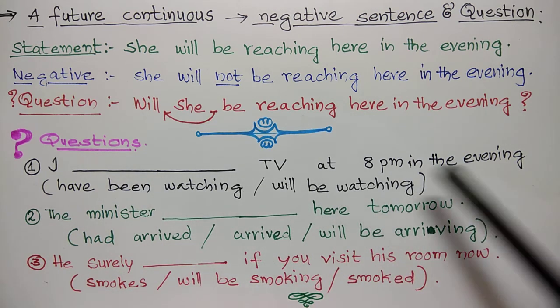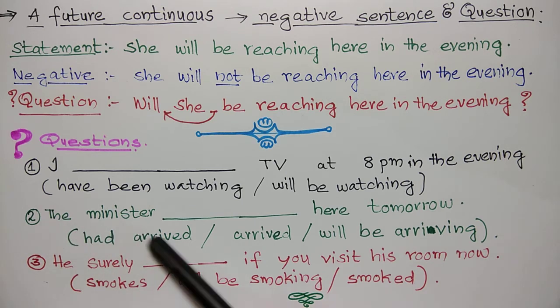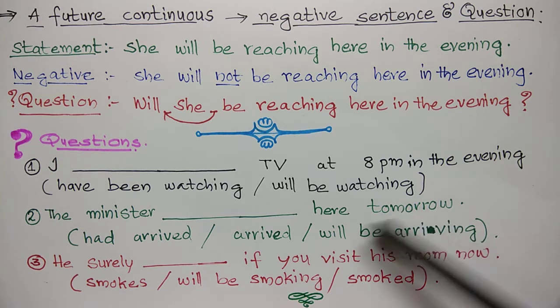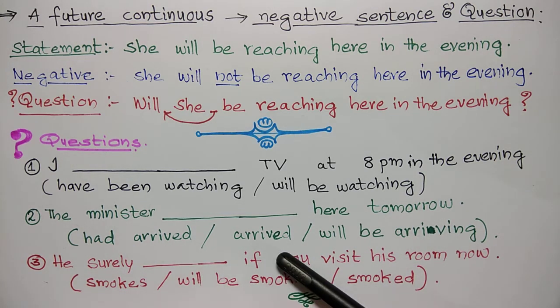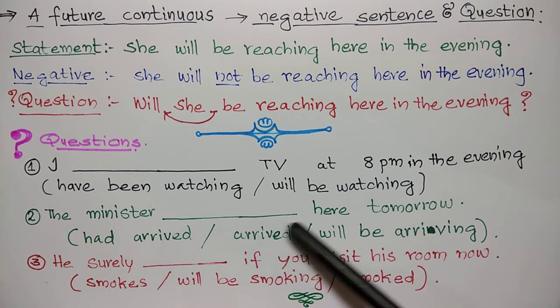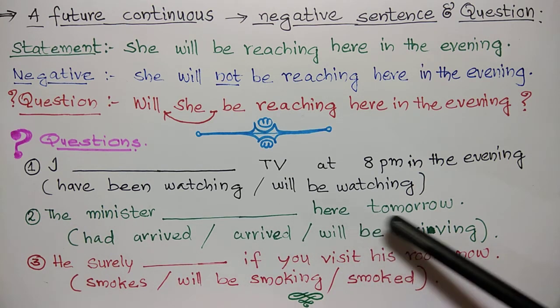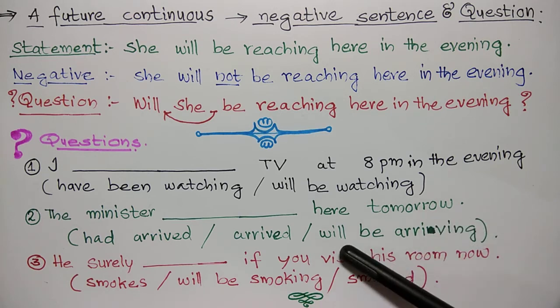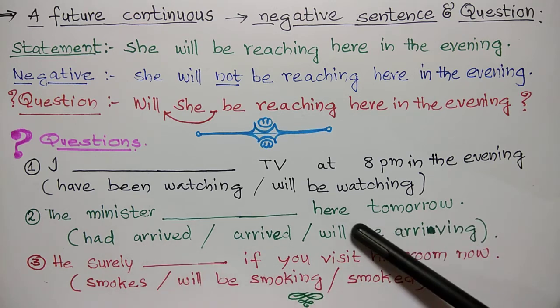Second, the minister dash here tomorrow. Options, had arrived, will be arriving. This sentence is a part of a future definite arrangement. So will be arriving. The minister will be arriving here tomorrow.